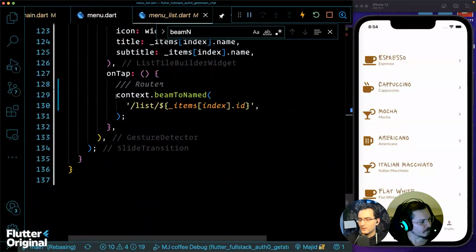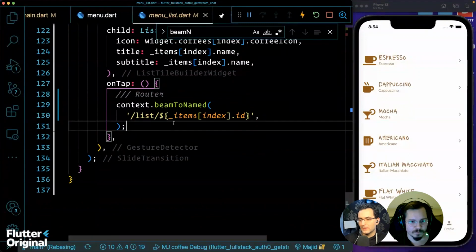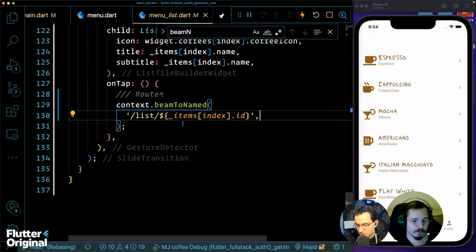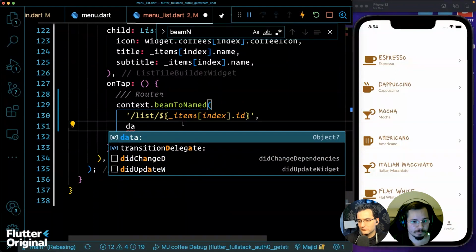Okay, here's where we have each one. Yeah, okay, right there. So in the beam to named function, we can provide the data parameter. So we can say data. Data can be any object, so it can be our coffee.